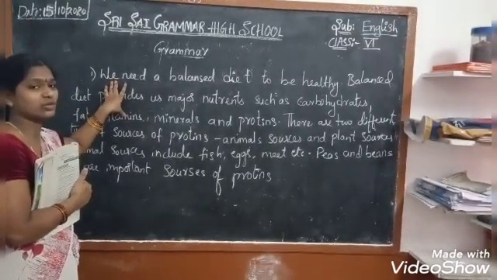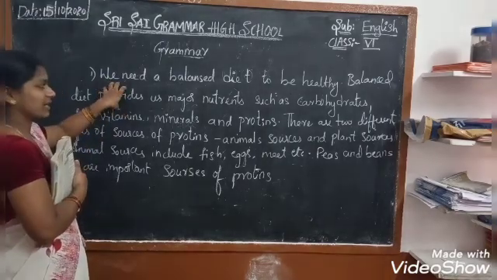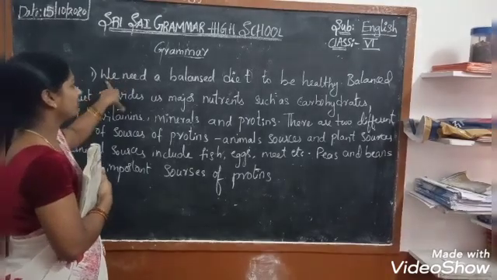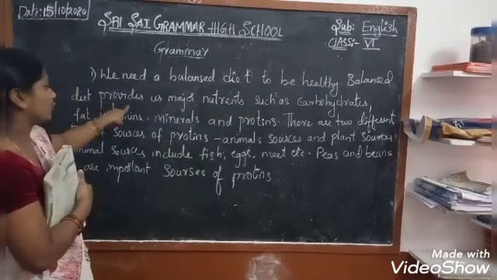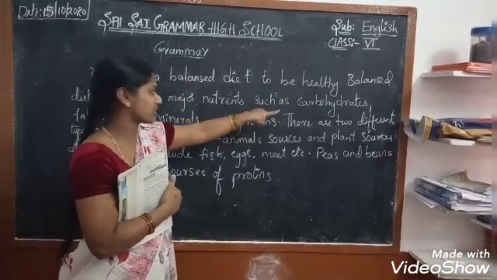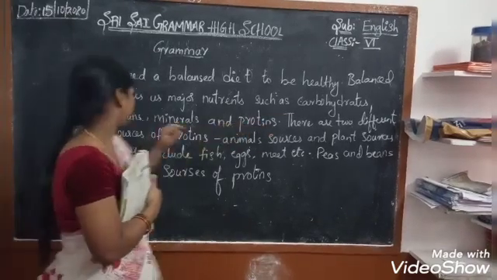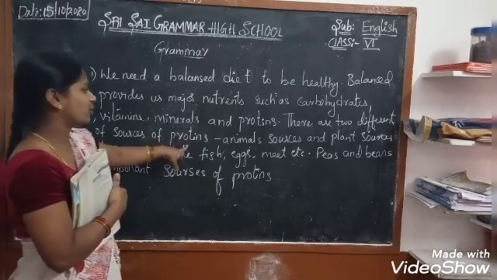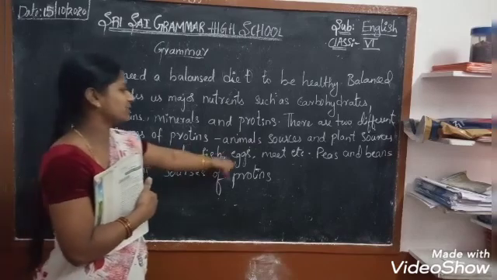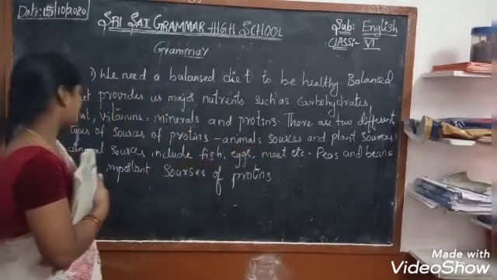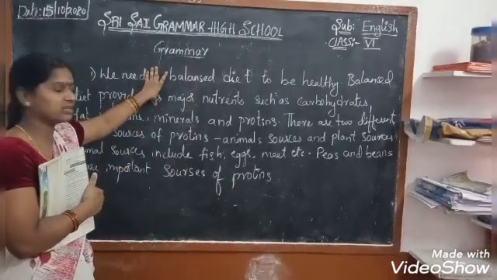Spelt words. So we have to check that and we have to circle it. Okay, and we have to write the correct spelling. Okay, see everyone, we need a balanced diet to be healthy. Balanced diet provides us major nutrients such as carbohydrates, fats, vitamins, minerals and proteins. There are two different types of sources of proteins: animal sources and plant sources. Animal sources include fish, eggs, meat, etc. Peas and beans are important sources of proteins. Yes, this is the paragraph given to us.